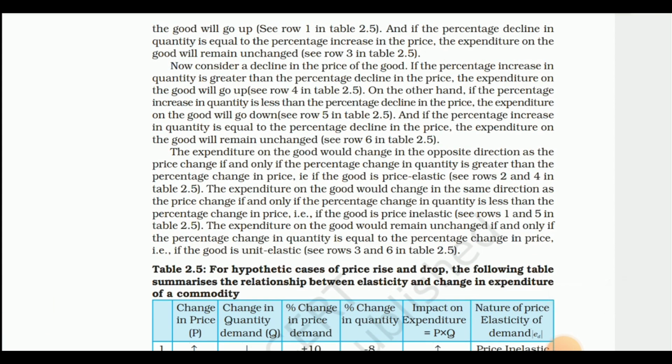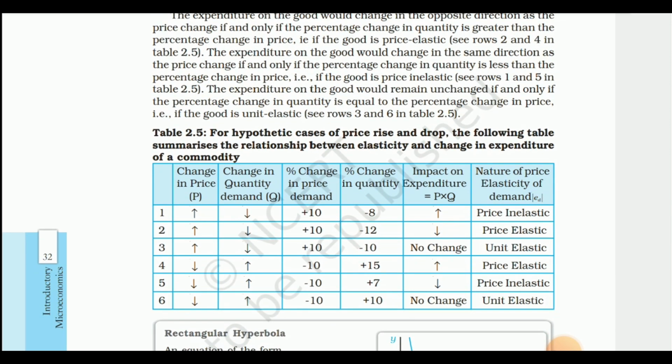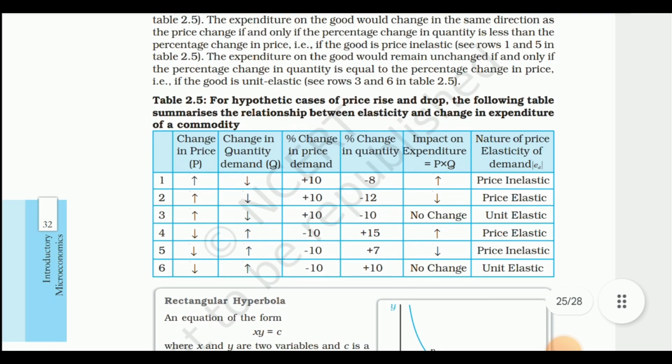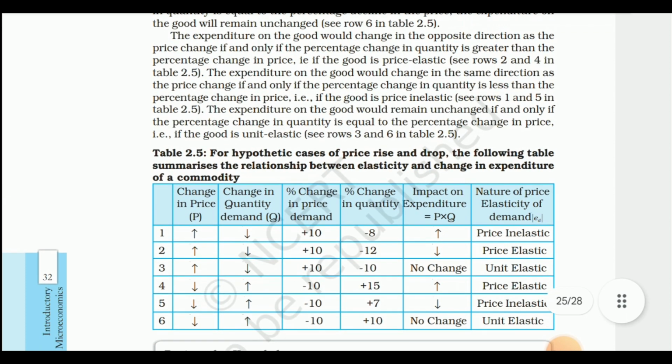On the other hand, if the percentage increase in quantity is less than the percentage decline in the price, the expenditure on the good will go down. We can see row number 5. यहाँ पर प्राइस 10% कम हो रही है और क्वांटिटी में 7% इंक्रीमेंट हो रहा है, तो ये कौन सी है, प्राइस इनइलास्टिसिटी. And if the percentage increase in quantity is equal to the percentage decline in the price, the expenditure on the good will remain unchanged. We can see row number 6, 10% प्राइस में डिक्रीमेंट हो रहा है और 10% ही क्वांटिटी में इंक्रीमेंट हो रहा है, तो नो चेंज. ये कौन सी है, यूनिट इलास्टिक.